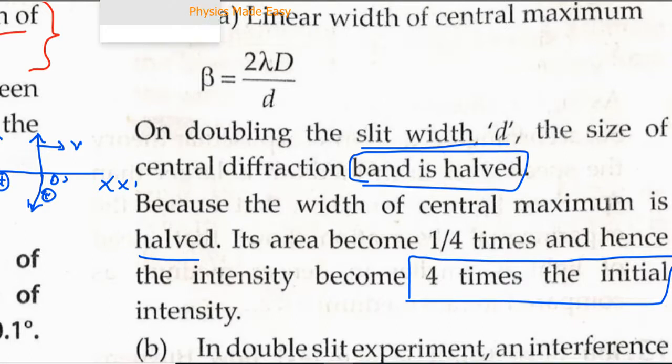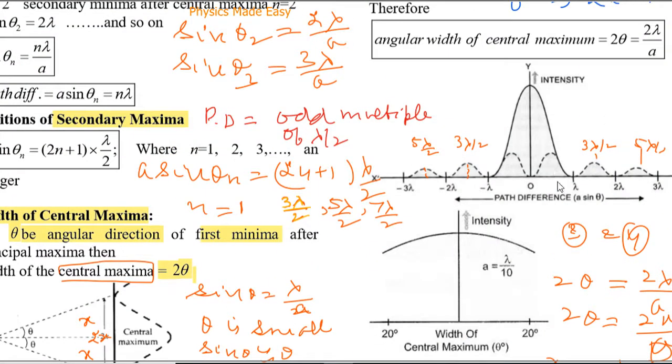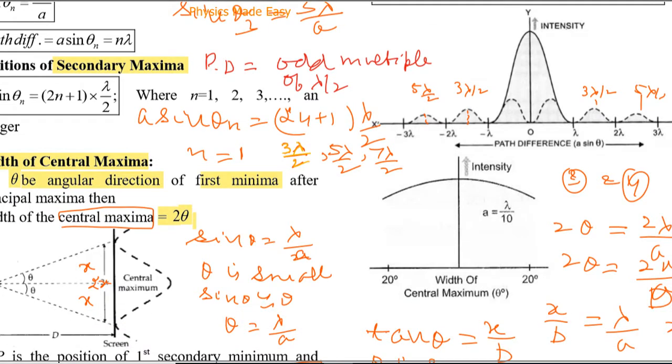So let me make this logic once more clear. We are saying that if we increase the width of the aperture, this is the width of the aperture in this diagram, then the width of the central maxima decreases. Now as we increase this width, it means more and more light will fall on lesser and lesser area.